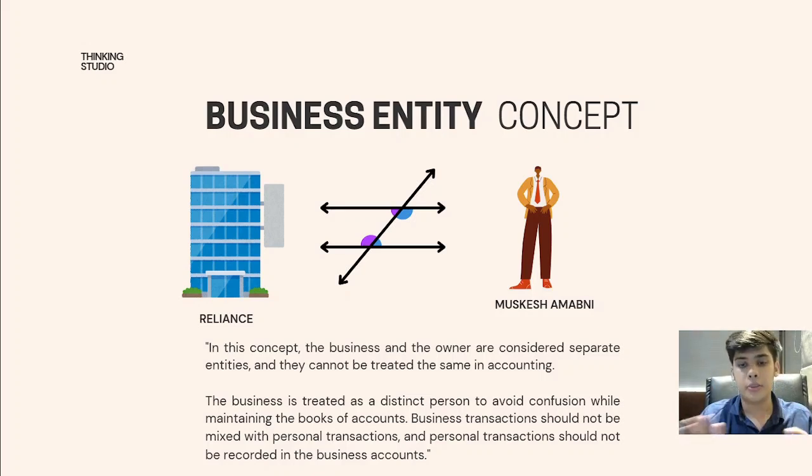So this is a concept which says that business and owner are two different entities, similar to India and the Indian team, which are two different entities. The Indian team plays for India, it's not the Indian team versus Pakistan. It is India versus Pakistan, and that's why we say Virat contributed to India's win. It doesn't say that Virat has led the whole match to win for himself. Virat has contributed to win this match. Contribution means it is at two different parts. This is what the business entity concept states.